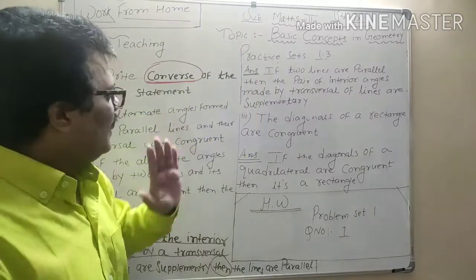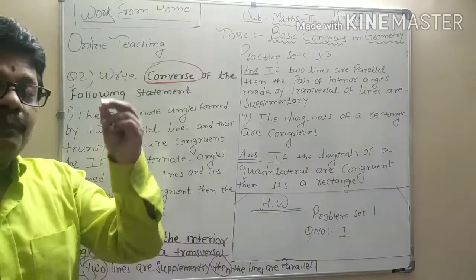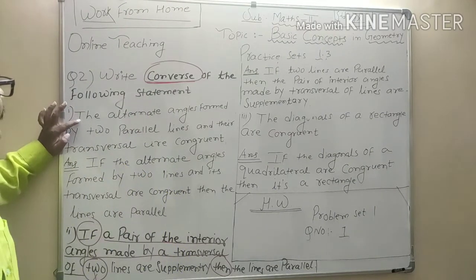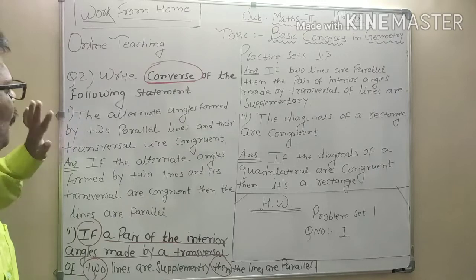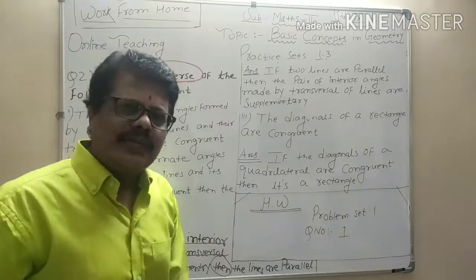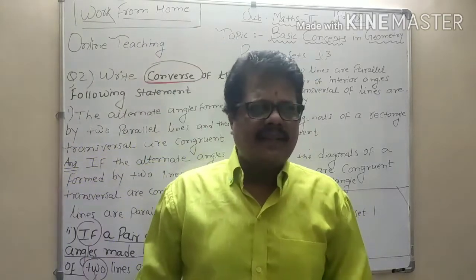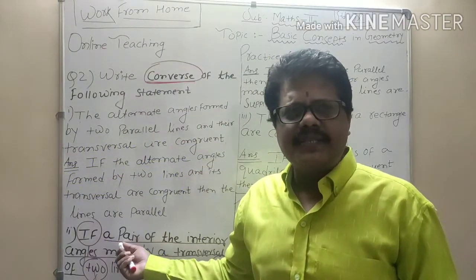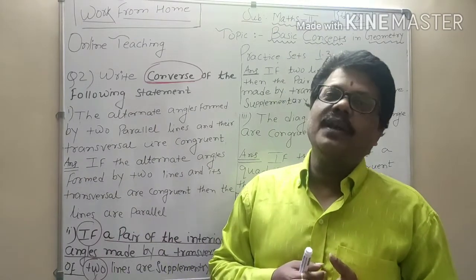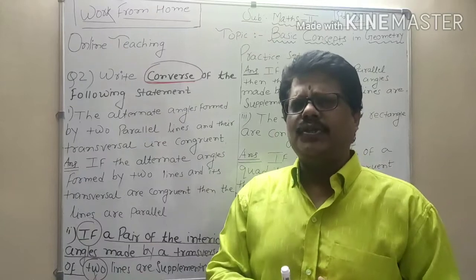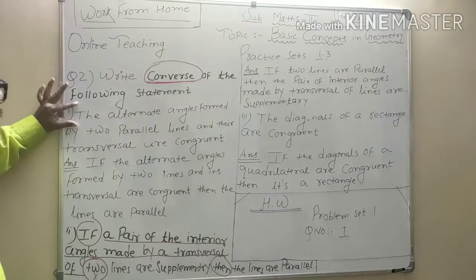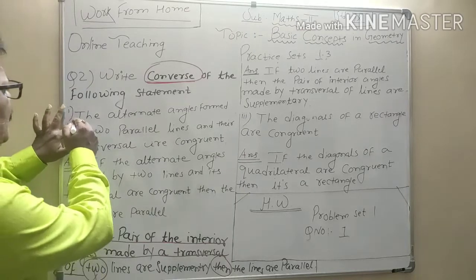Is it clear? Now let us see the main question number second, sub question first, which says that the alternate angles formed by two parallel lines and their transversal are congruent. Now you will say, sir, the second one was quite simple, but now there is no if, no then. How do we have to proceed? Very simple logic, dear student. See the question. From this question only I'll make the answer and start with if.